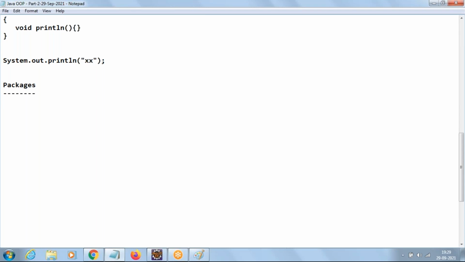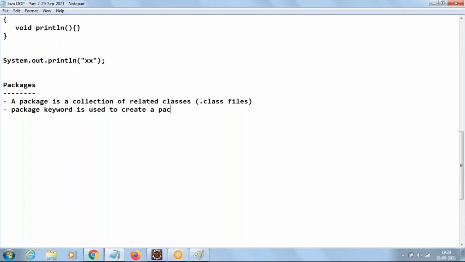In a similar way, a package is also like a folder only. It contains a collection of related classes. You can define a package as a collection of related classes. Generally, we store .class files. A package contains .class files. Once we compile a Java program, we get a .class file, and those .class files are generally kept in a package. Then, how to create a package? The package keyword is used to create a package.